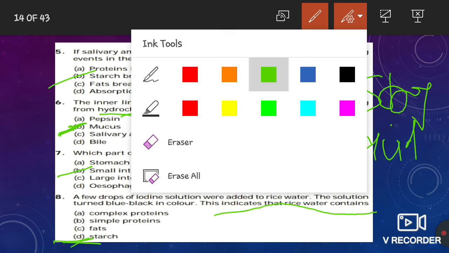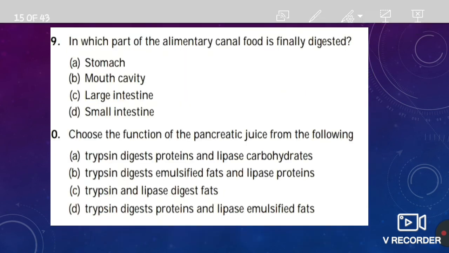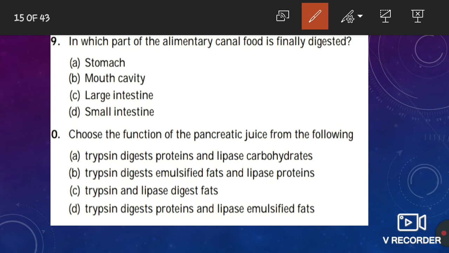Now the next question: in which part of the alimentary canal is food finally digested? The answer is small intestine. In the small intestine, food is finally digested. As we had already discussed the pathway, the correct sequence is mouth, then esophagus, then stomach, then small intestine, and then large intestine.